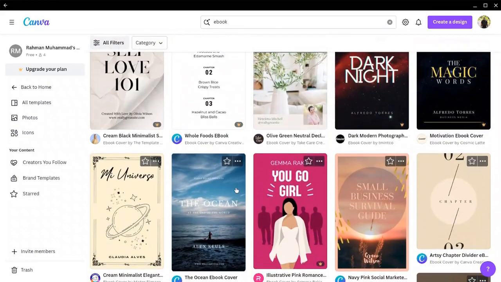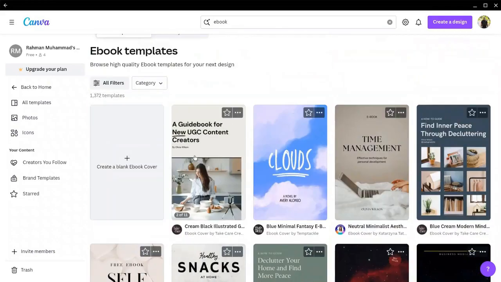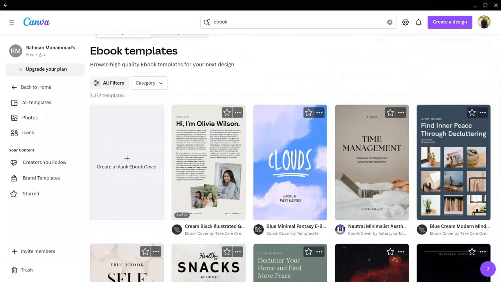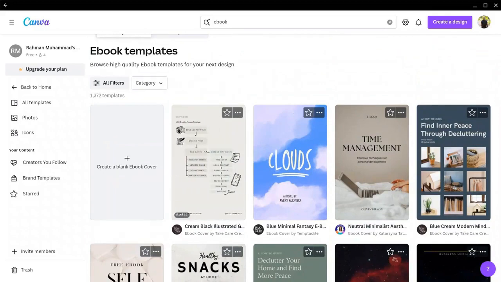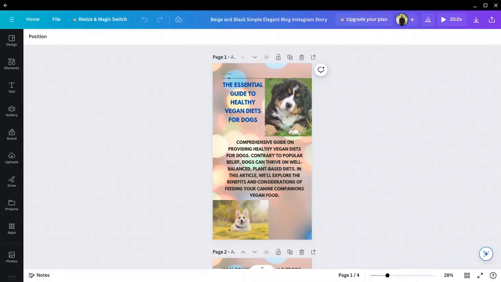If you don't know how to design, you just change the text out from the information that you got from ChatGPT, or if you write it yourself. But for this example, I'm just going to create a blank one. I was having technical issues with my Canva. My data speed is running kind of slow. So I just went on and created an ebook just for this example.